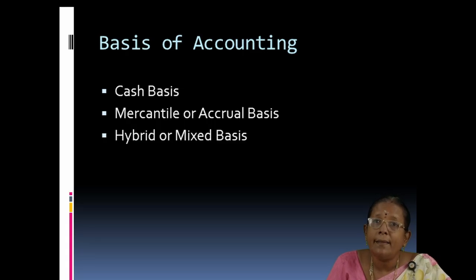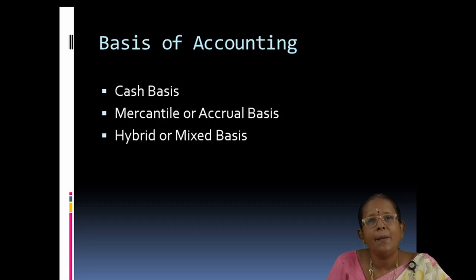Not only the paid amount but also the accrued, due amount will be included. That is mercantile basis of accounting. Even if the amount is not yet received, if it is for the particular financial year, it will be included in the receipts entered on the credit side of profit and loss account, right?